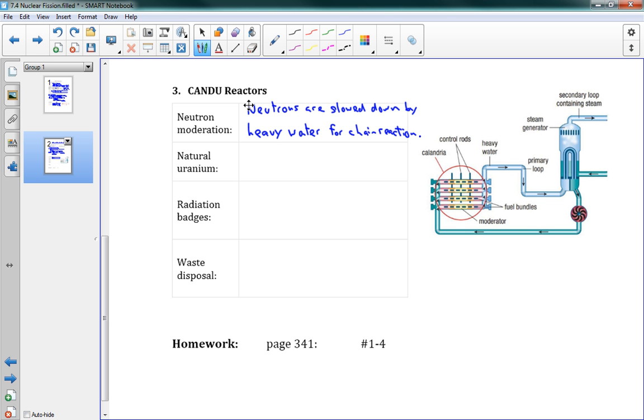So in other reactors, they need to use instead fuel that is a lot more radioactive, a lot more likely to split apart, just so that they can get around the fact that it doesn't happen as often. The Candu reactor uses natural uranium. So this is natural uranium here, which is just mined straight from the Earth, and it's 99.27% U-238, which is not fuel,